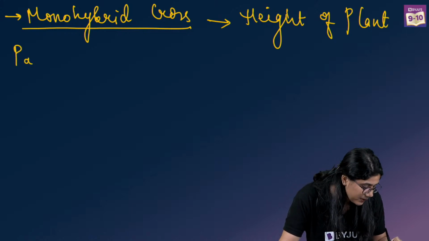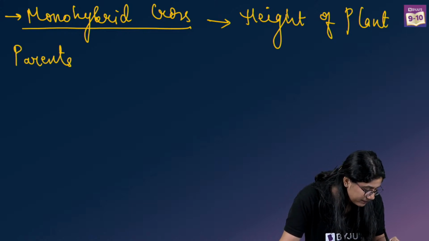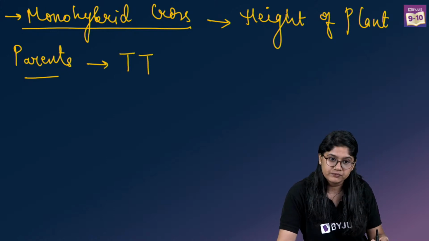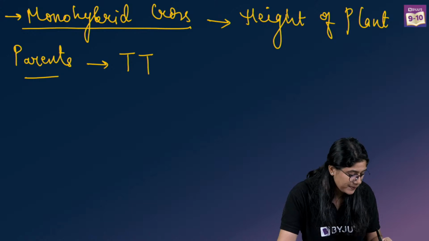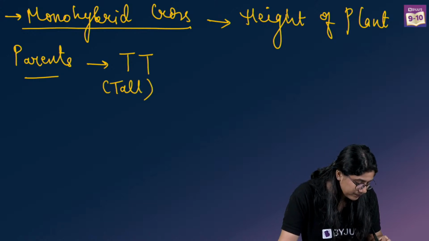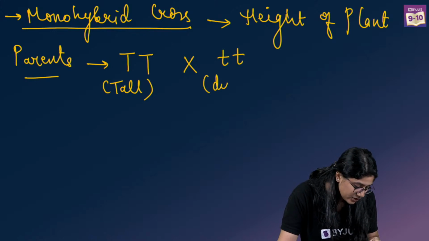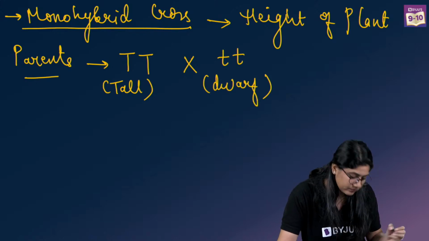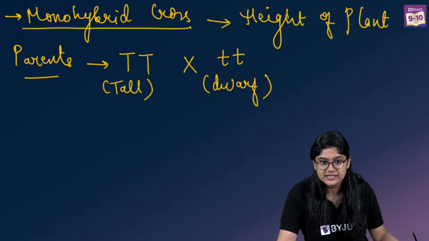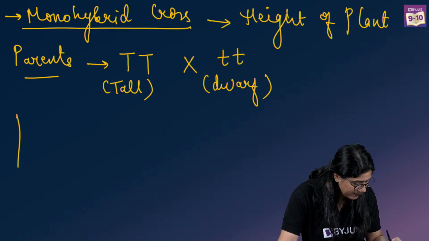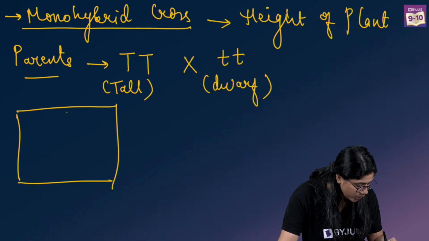The parent plant is tall, capital T and capital T, right? Capital T and capital T means tall plant. It crosses with small t and small t, that is a dwarf plant. Clear? Yes? Now, if we cross these with the help of a Punnett square, what will we see?